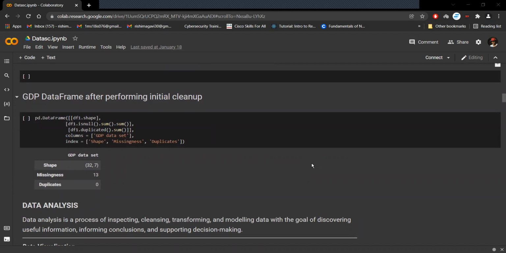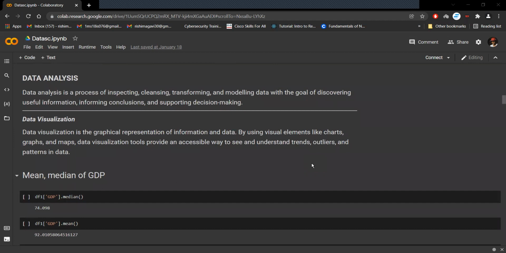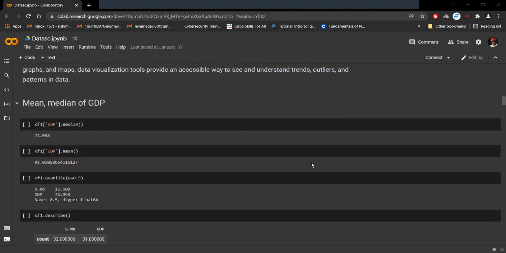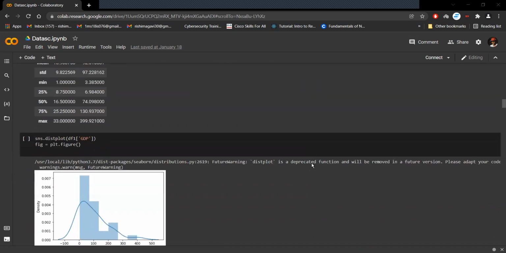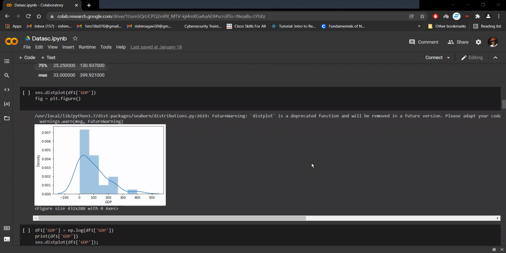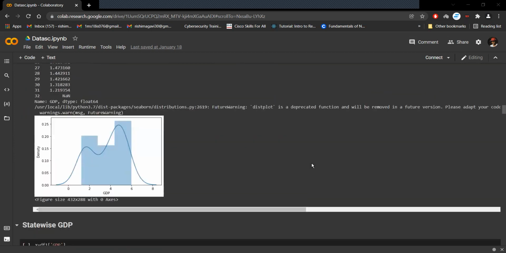Now Rishi will talk about data analysis. Data analysis is the process of inspecting, cleansing, transforming, and modeling data with the goal of discovering useful information. The mean and median GDP of the years 2017 to 2019 was calculated and plotted. The values are normalized and another graph was plotted as shown.